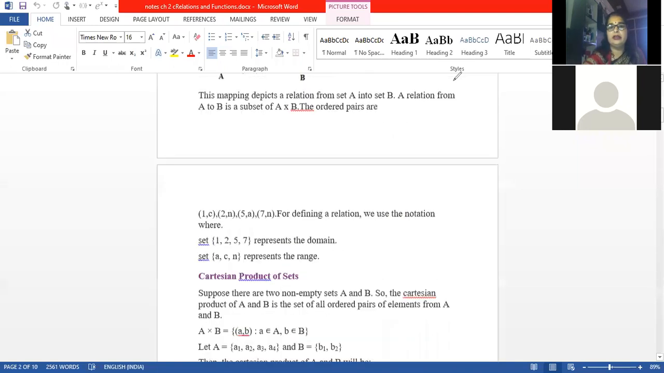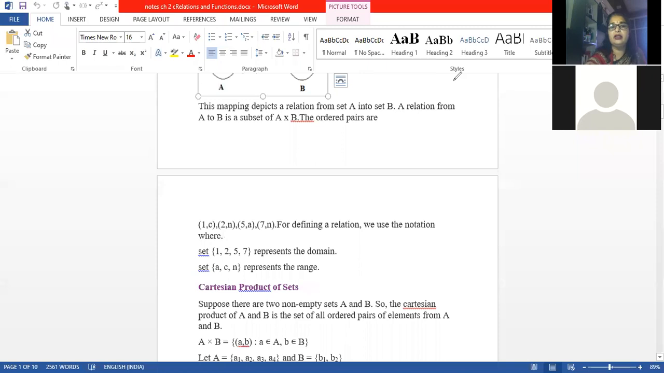Now here also you can see they have written the earlier example we have taken. Just see, 1, 2, 5, 7 represent the domain, and A, C, N represent the range. Now you can see M is not coming here. Clear? If we add M also, then it will become the codomain instead of the range. Clear? The next one is your Cartesian product.